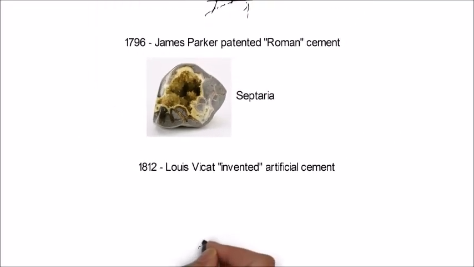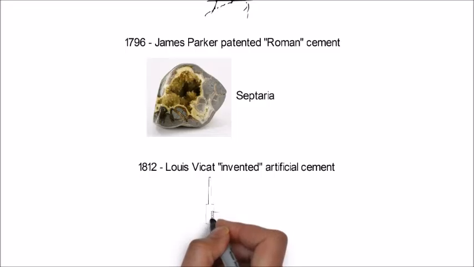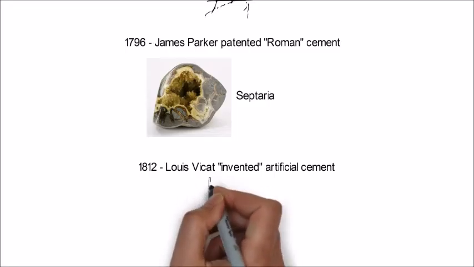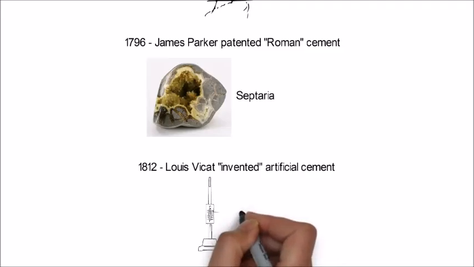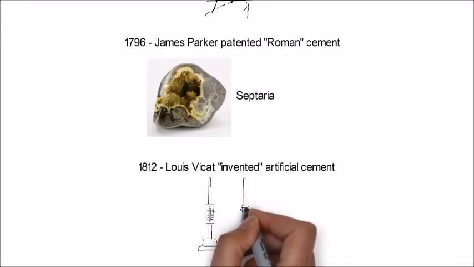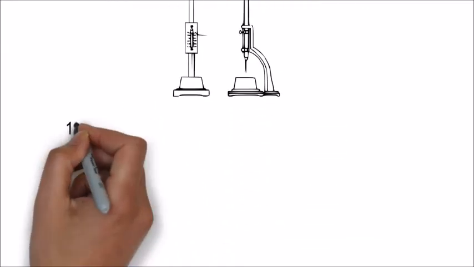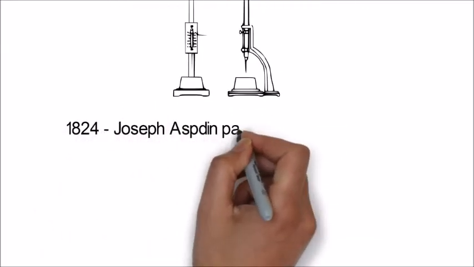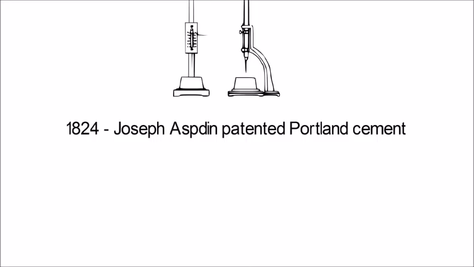Apparently unaware of Smeaton's work, in 1812, Louis Vicat invented artificial cement and used the technology to build the world's first unreinforced concrete bridge over the Dordogne River in Souillac, France. Louis Vicat also invented the Vicat needle, which is still used today all over the world to determine the setting time of cement pastes. In 1824, an English bricklayer from Leeds named Joseph Aspdin developed and patented Portland cement.